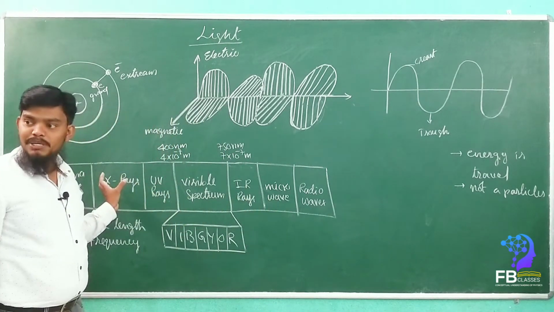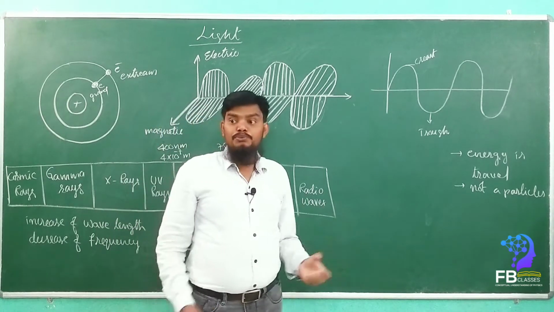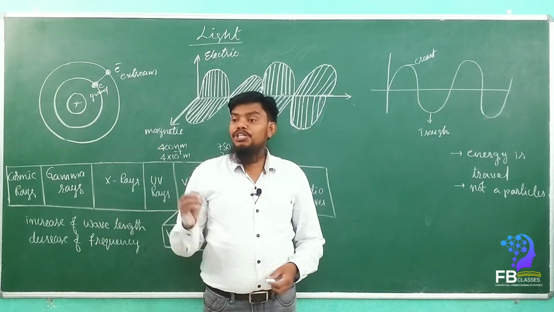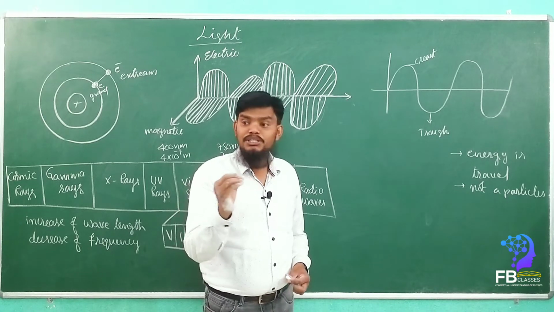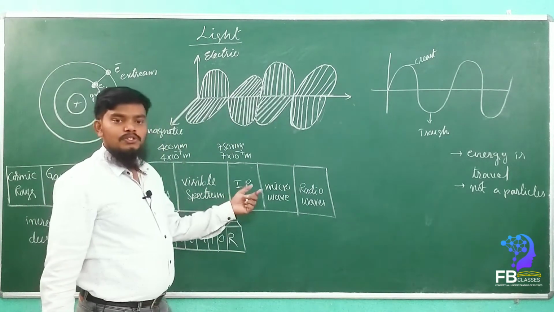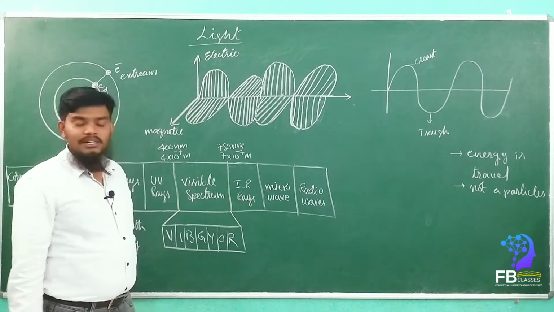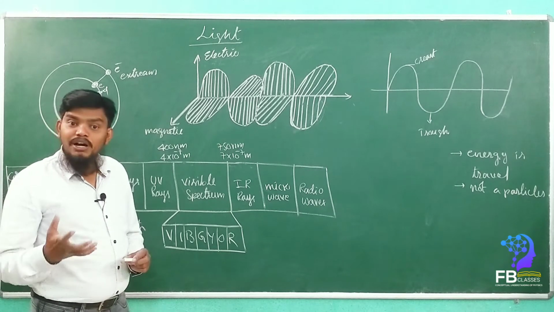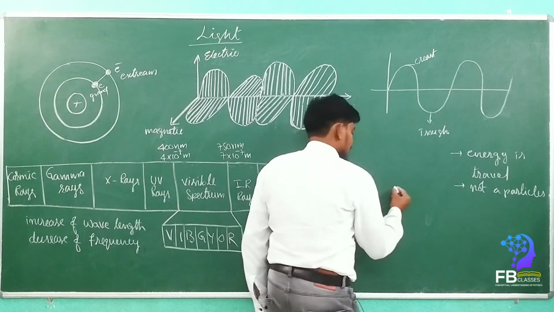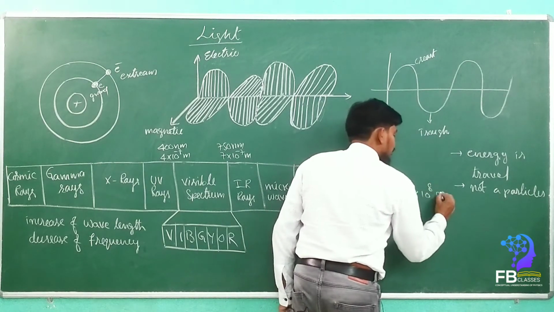The electromagnetic spectrum, okay, travels in a vacuum with the speed of 3 into 10 power 8 meter per second. How much, my dears? All the electromagnetic spectrum travels at the speed of how much? See here, c is equal to 3 into 10 power 8 meter per second.